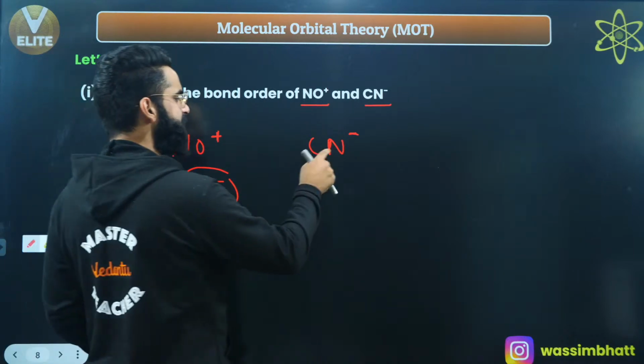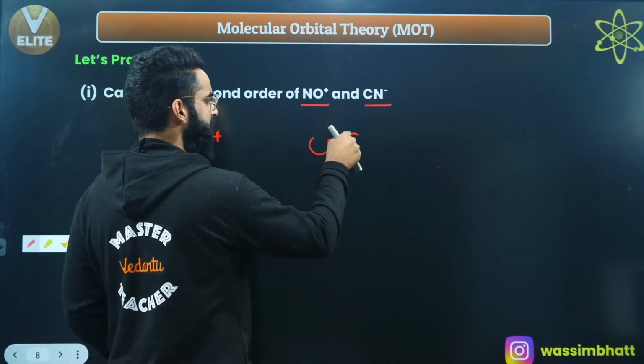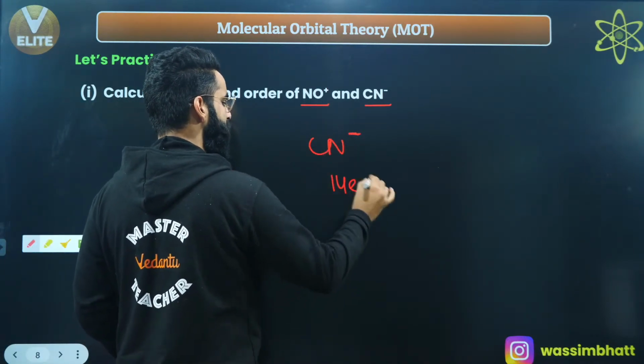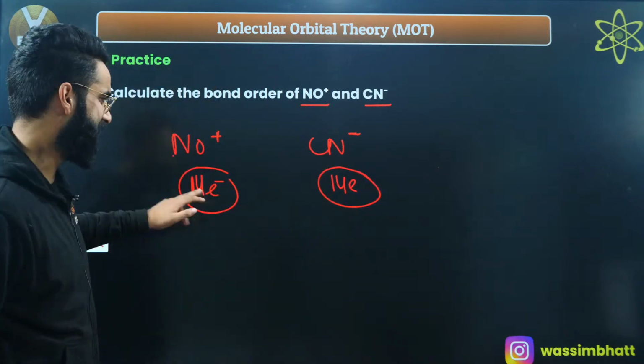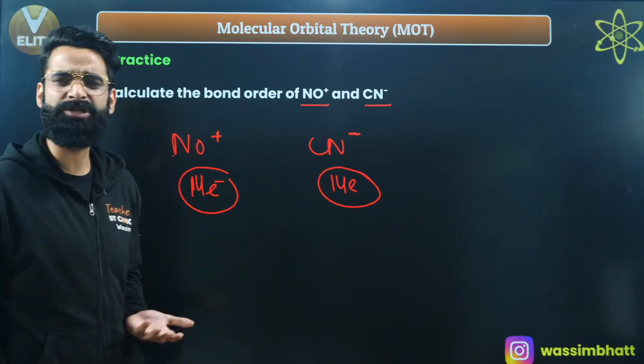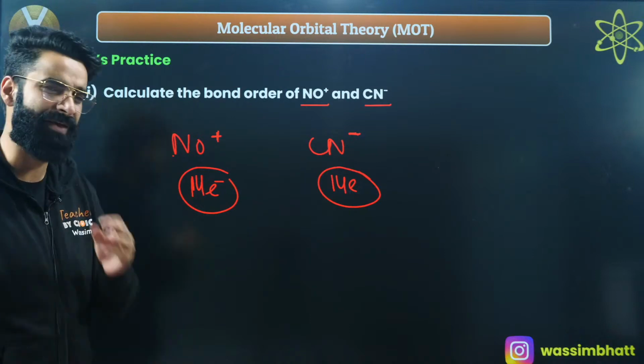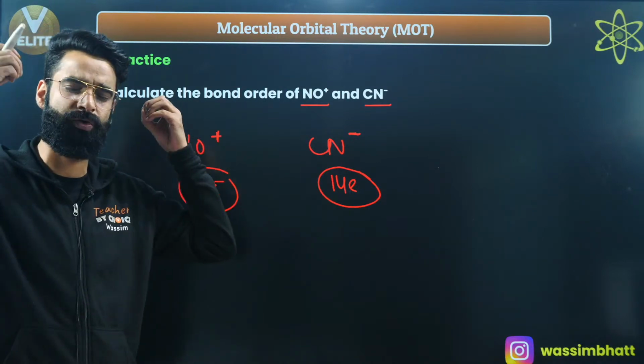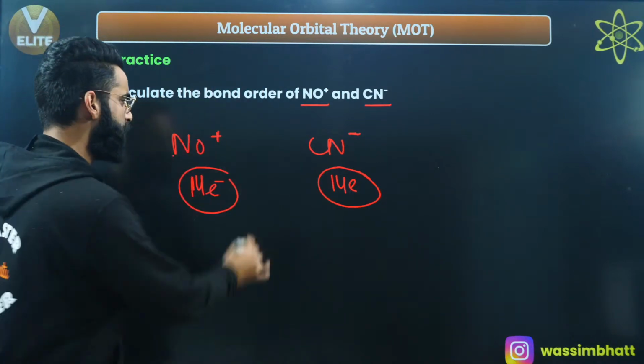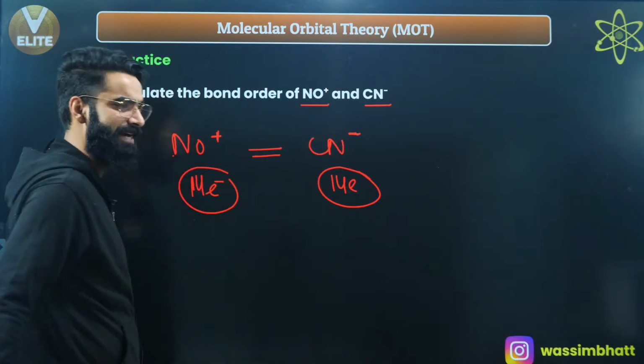Similarly, carbon contains 6, nitrogen contains 7. So 7 plus 6 is 13, and with the negative charge it comes out to be 14. So these two species contain the same number of electrons, so they are going to be isoelectronic. And remember, whenever I have isoelectronic species, they are always going to have the same bond order.